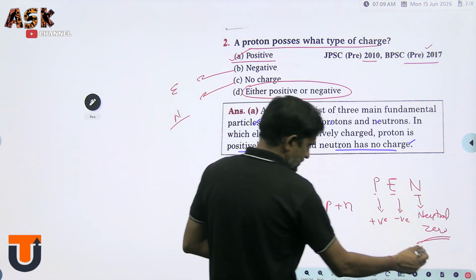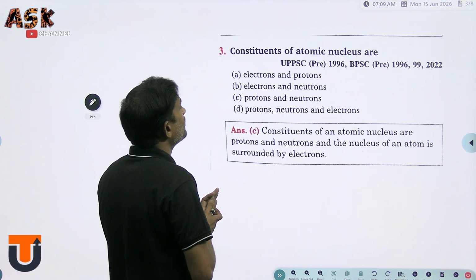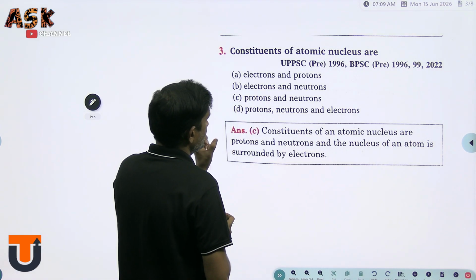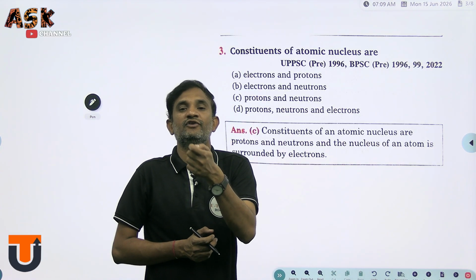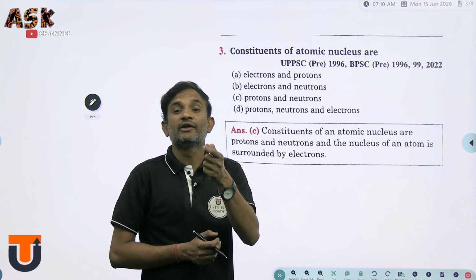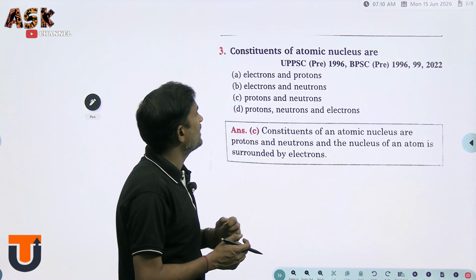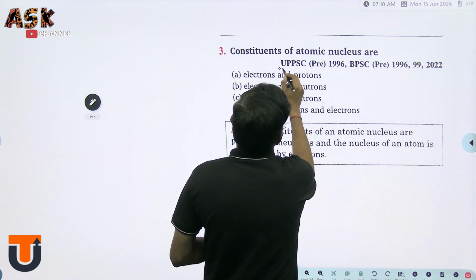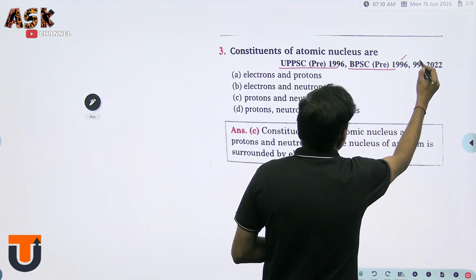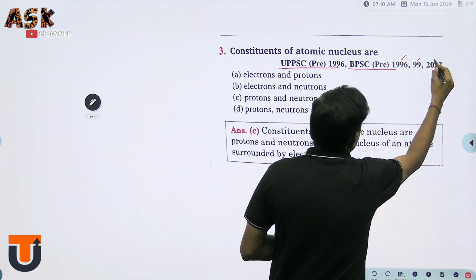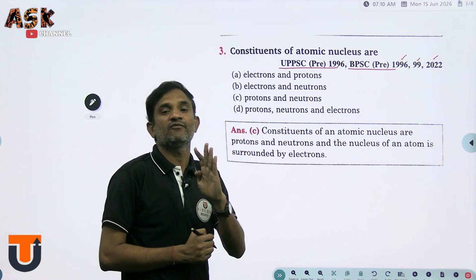Let's go for the next question. What are the constituents of the atomic nucleus? It means the atomic nucleus contains which kind of particles. This question belongs to UPPSC Preliminary 1996, BPSC Preliminary 1996, 1999 and 2022. Yes, four times they asked the same question.